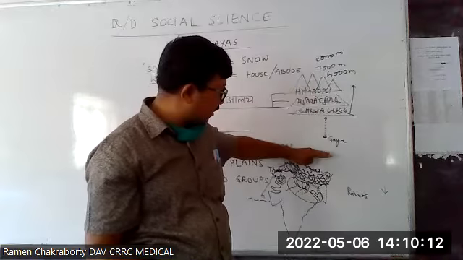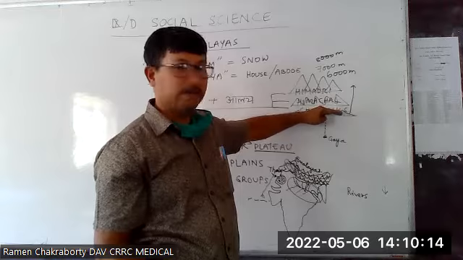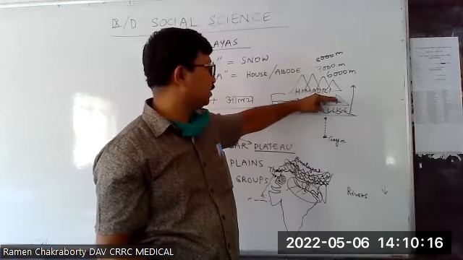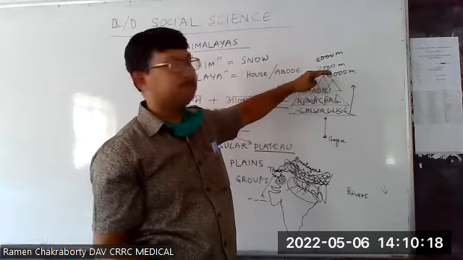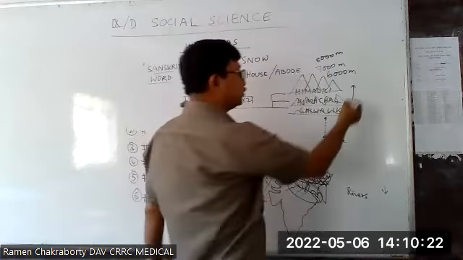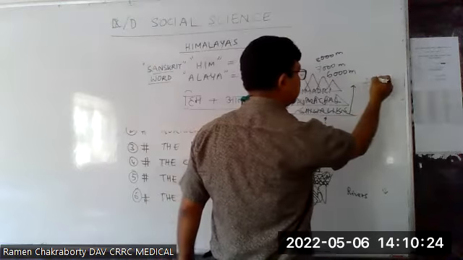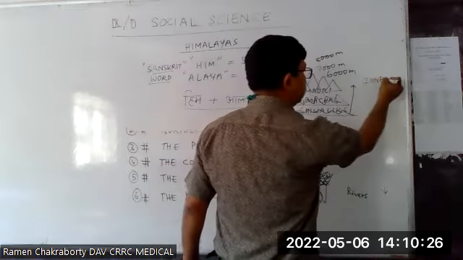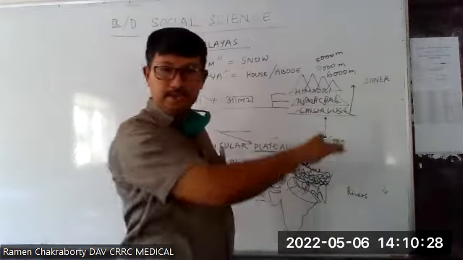So if we travel from there, we have to cross the Shivalik, then the Himachal, and finally we enter the Himadri. Himadri is also known as Inner Himalaya, because it is in the interior part.